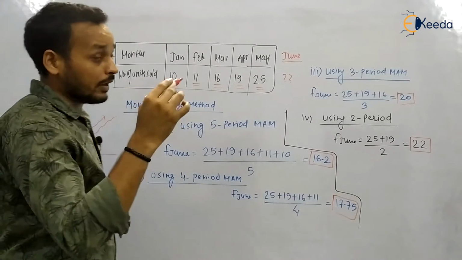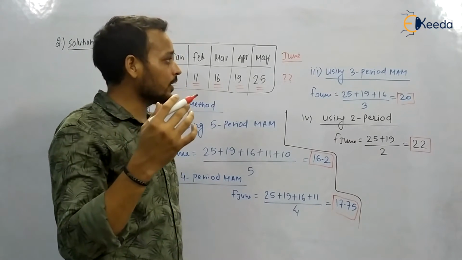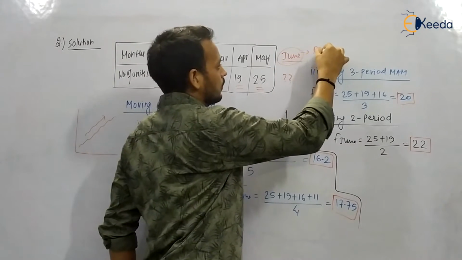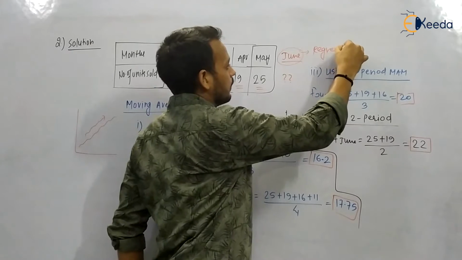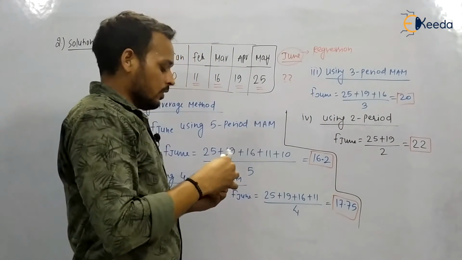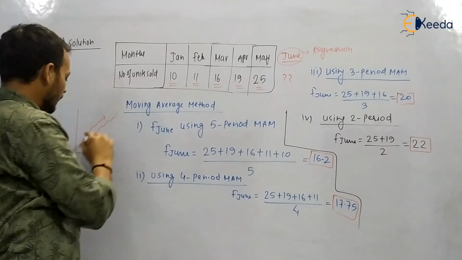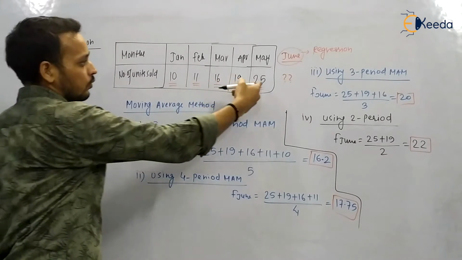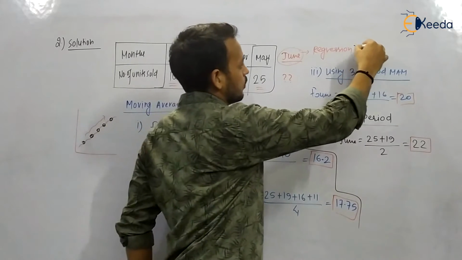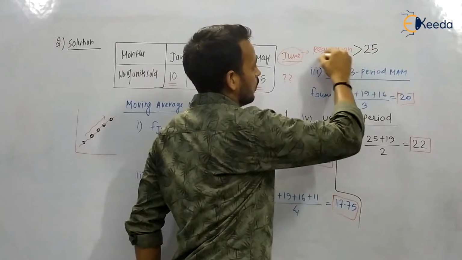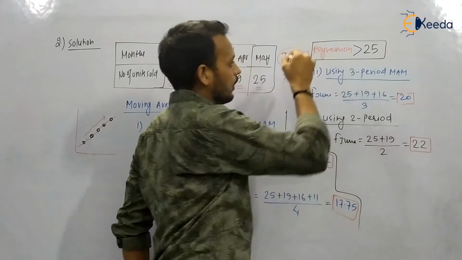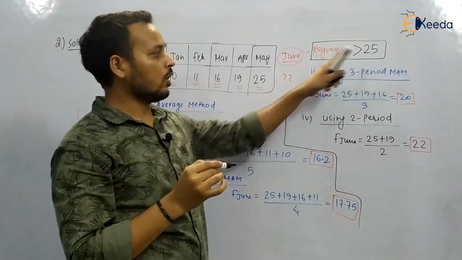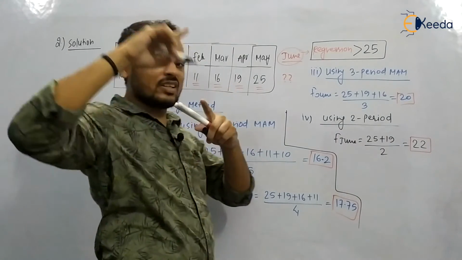If you are going to follow the regression method, then I am sure that since the data is increasing in nature, the forecast for the month of June using regression method is going to be more than 25, because it is following an increasing trend.